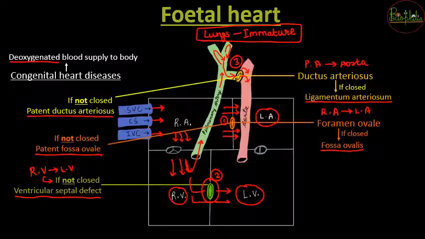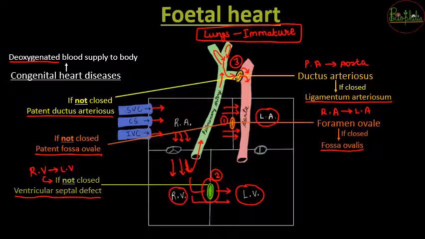All the systems, that was pulmonary artery से जो direct bypass था, instead of that the blood is going to go up till the lungs for diffusion. So again it needs to come back. So in all that, the circulatory system is going to get disturbed if these bypasses remain. So अगर ये bypass close नहीं होते हैं, then the deoxygenated blood is going to get supplied to the baby's body. So that should not happen.